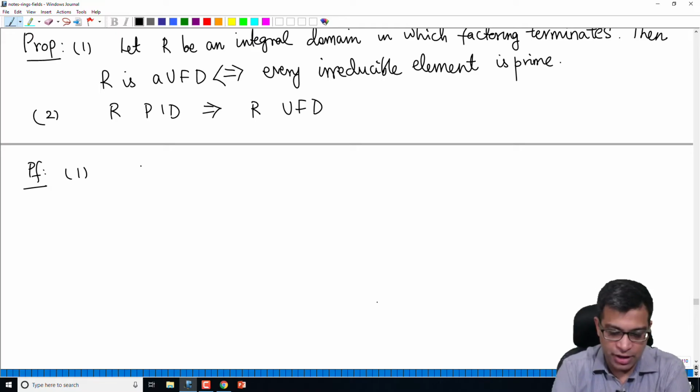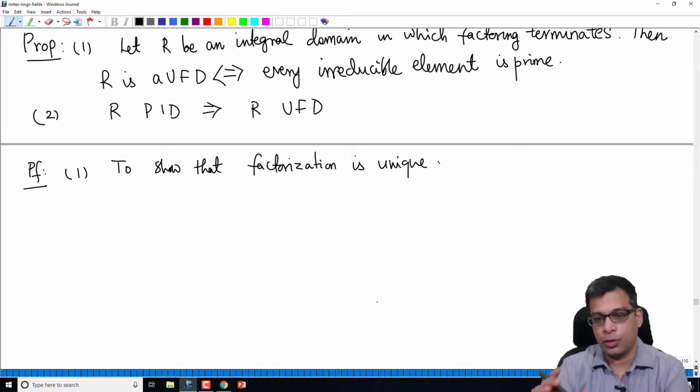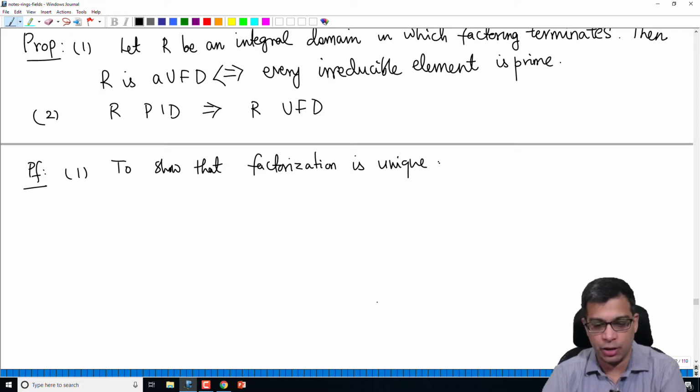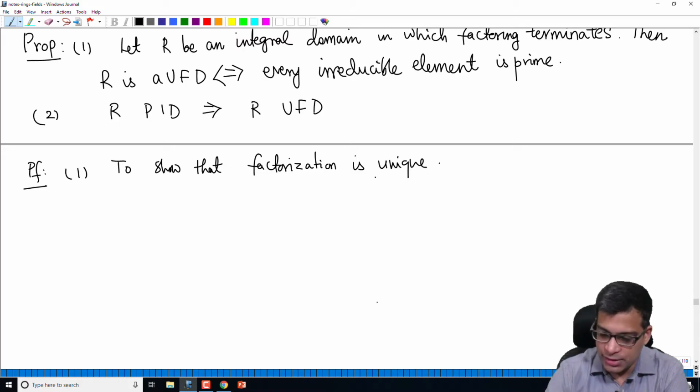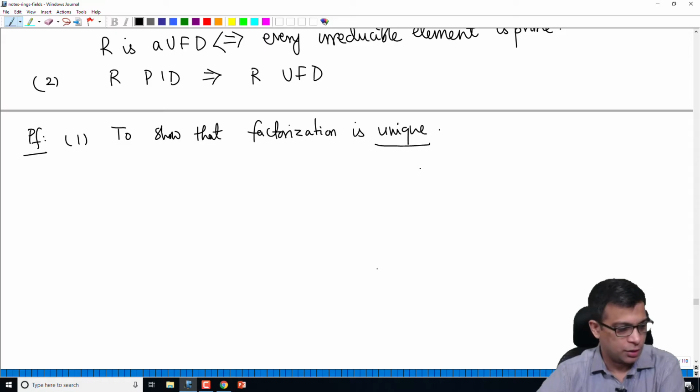What is it that we have to show? We have to show that factorization is unique. Note that in a unique factorization domain, there are three words: unique, factorization, domain. By hypothesis, our ring is an integral domain. It has factorization. So the only remaining thing is that the factorization is unique. So let's prove that.